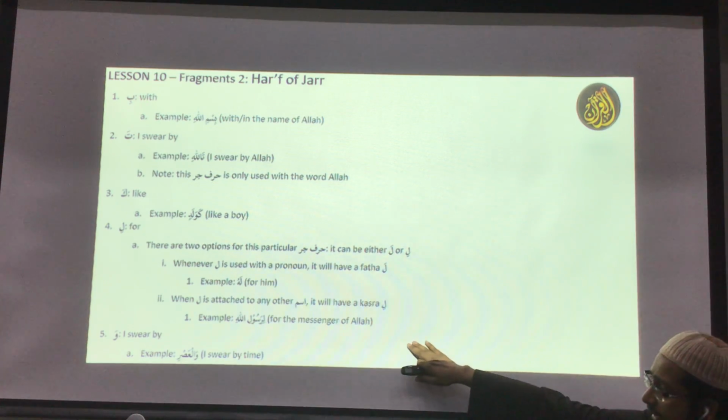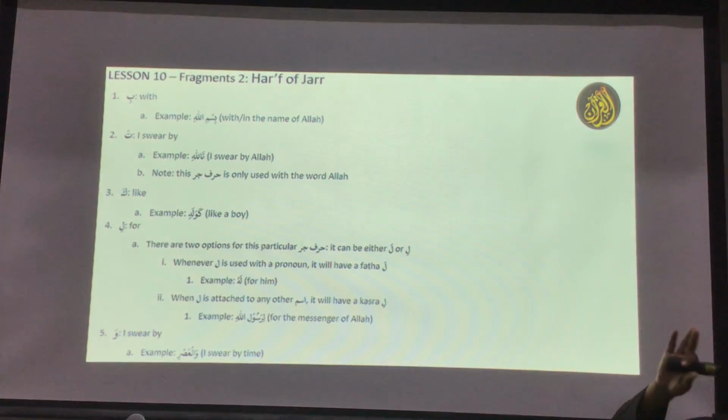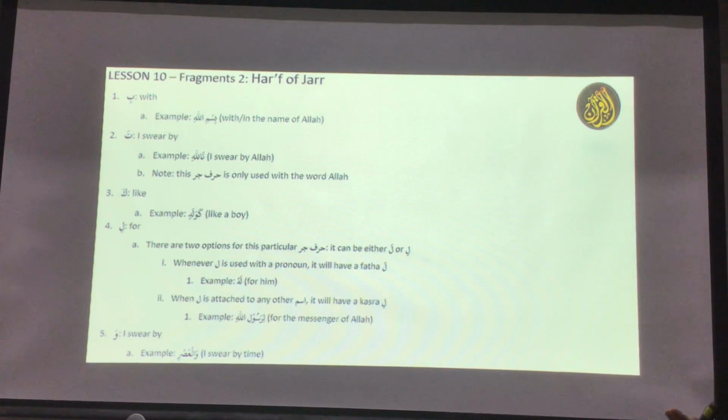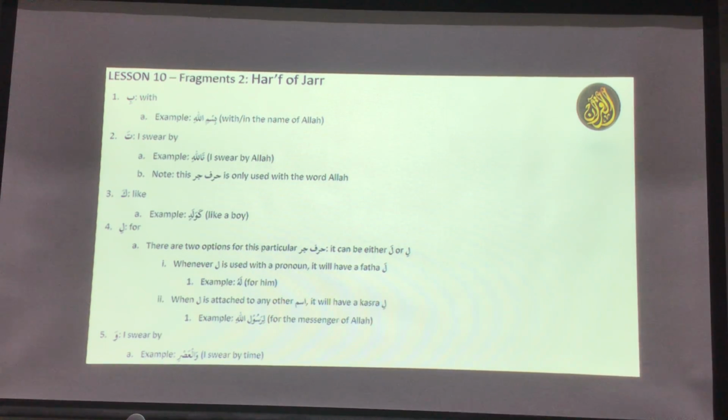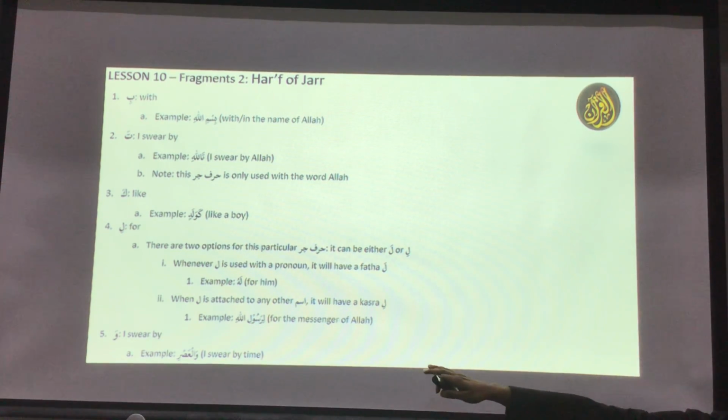The next one is the wa, and there are so many types of wa in Arabic. The easiest one that we're going to learn about in this phase of Arabic is the wa that means I swear by, like wal asr, wal shamsi, wal duha, wal layli iza saja, wal qamari, wal shamsi, so many things Allah swore by, wal tini wal zaytun. So anytime you see this wa, it is I swear by, and it is always wa. It's not we or u or something like this. Just like tallahi, wa is also I swear by.